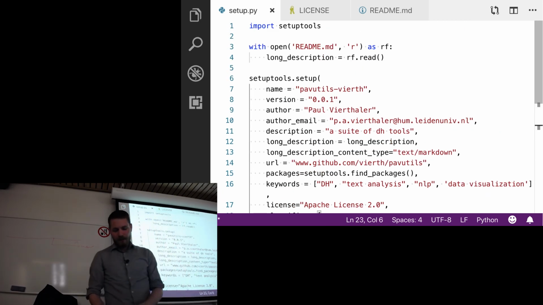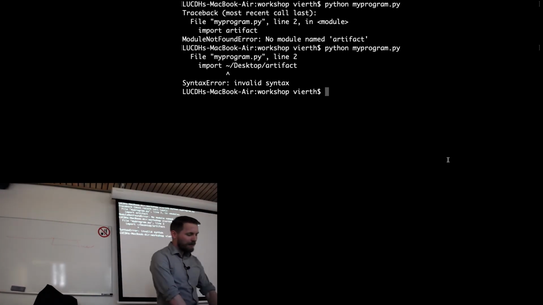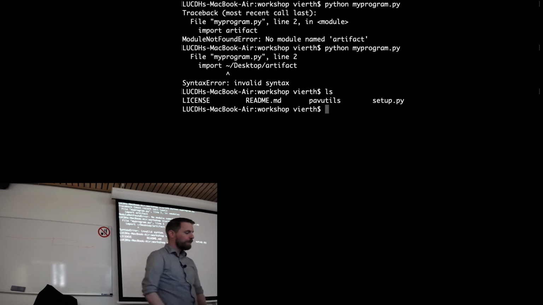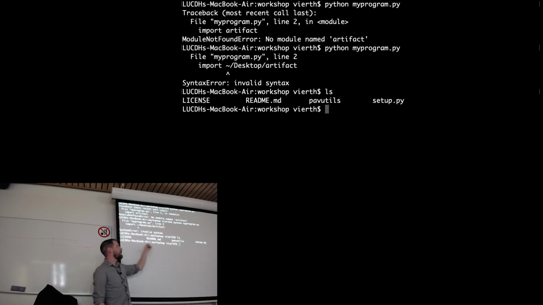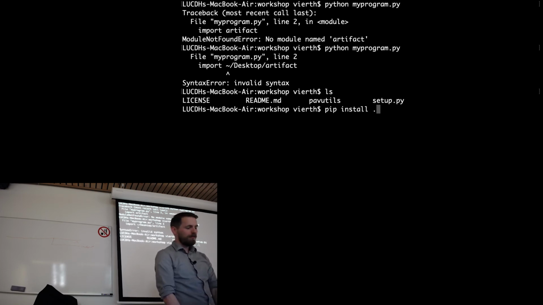So now for all that work, we have a setup that will help us install our code. Now I am in my workshop folder here. We can see I have my license, my README, my utilities, and my setup. Okay? Now, the moment of truth, pip install period.